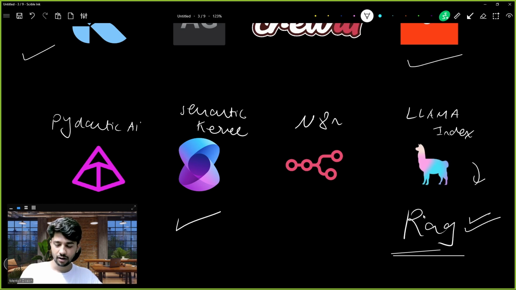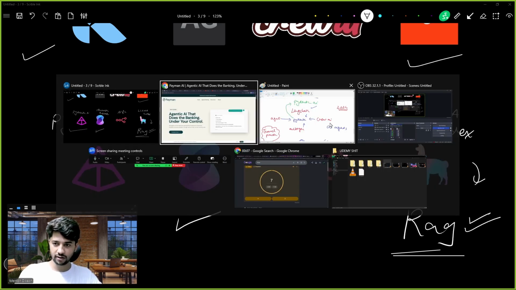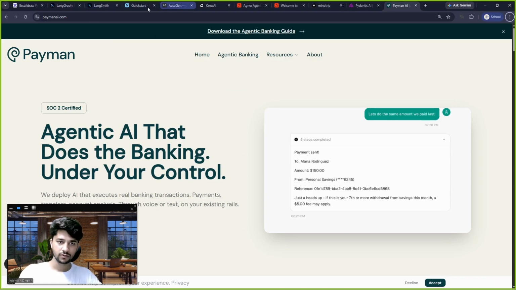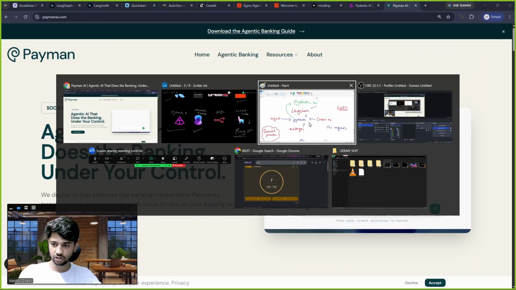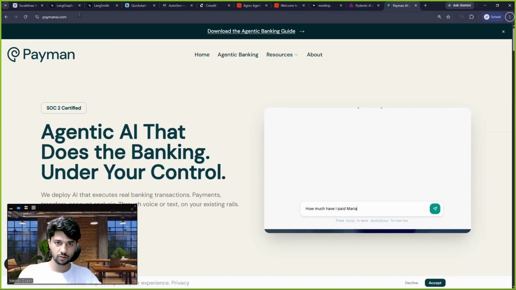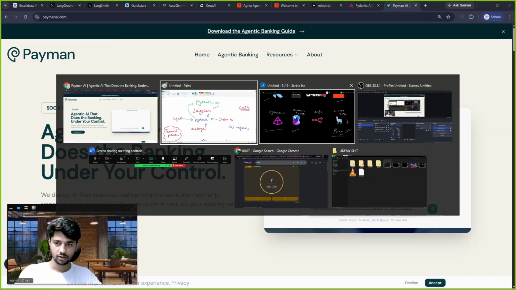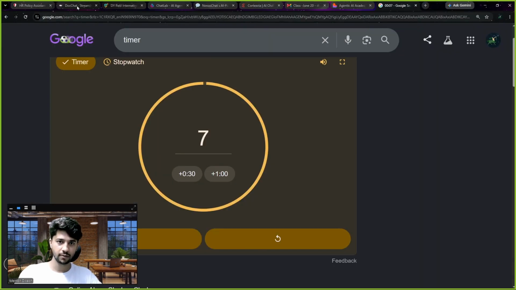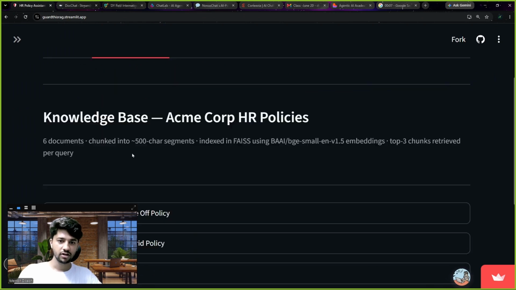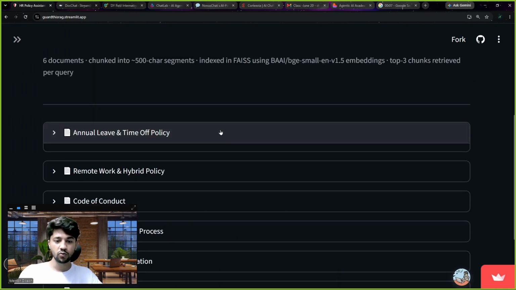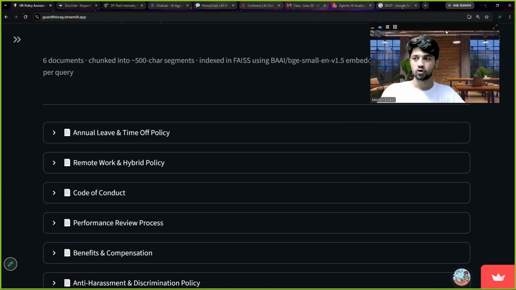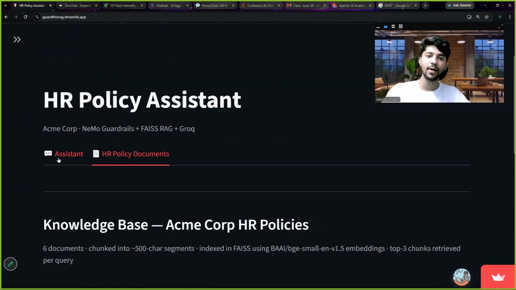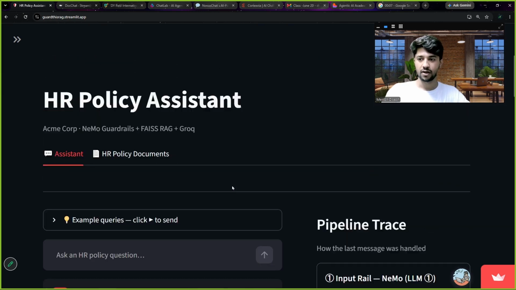What is RAG? You remember we saw this document agent? This document agent which we just saw. It should be here. Sorry, I'm just searching. Yeah. See, your AI agent to be able to talk to your documents. So in order to make this, I have used LlamaIndex internally. LlamaIndex was used when we want to make such kind of use cases.